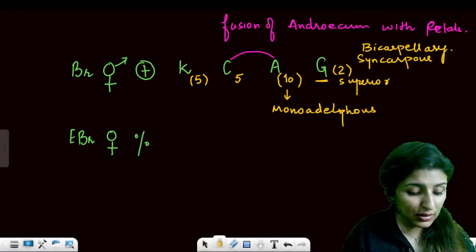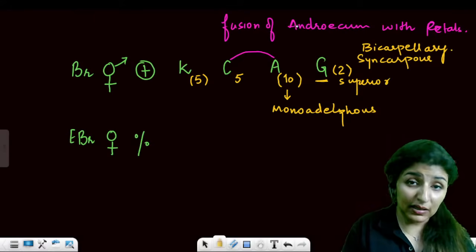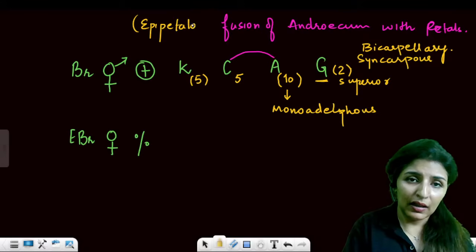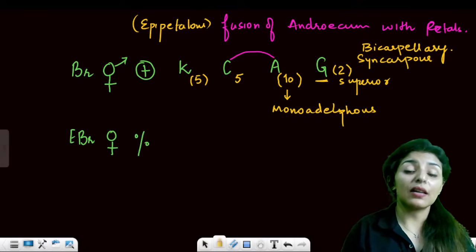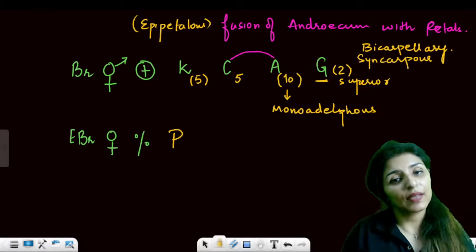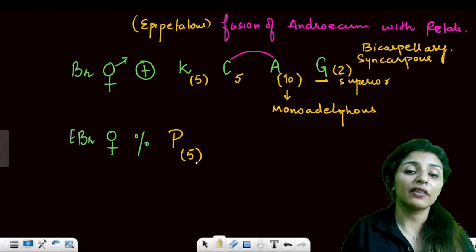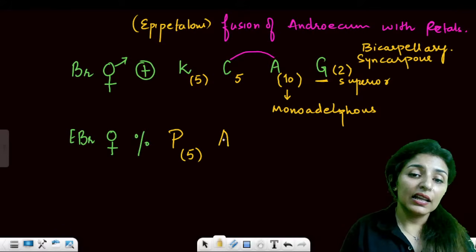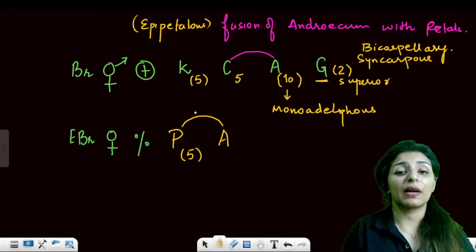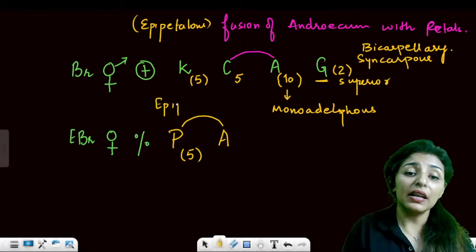Yes, fusion of androecium with petals. Now this condition is known as epipetalous condition. Now, in case petals and sepals are not distinct, we call it perianth. Then we use the term P for this. Is this clear? How many perianth? 5 and 5 fused. And let's say there are 10 androecium and these 10 androecium are fused with the perianth. What condition is this? Epiphyllous.